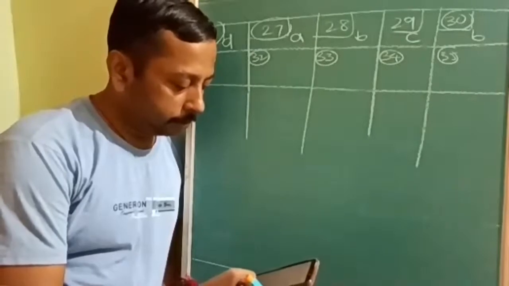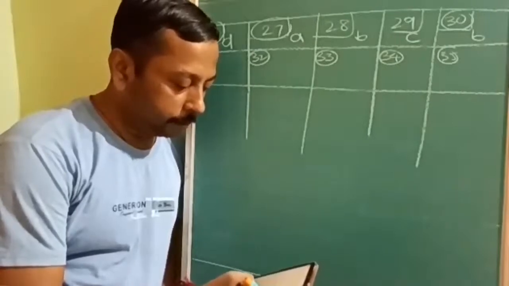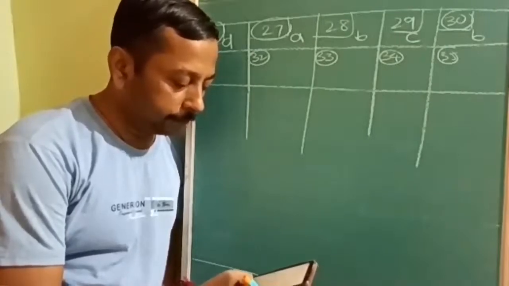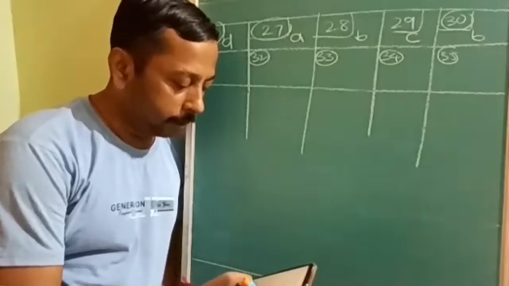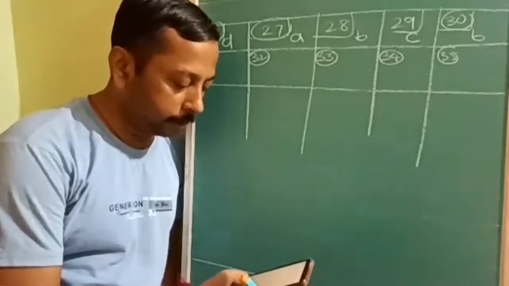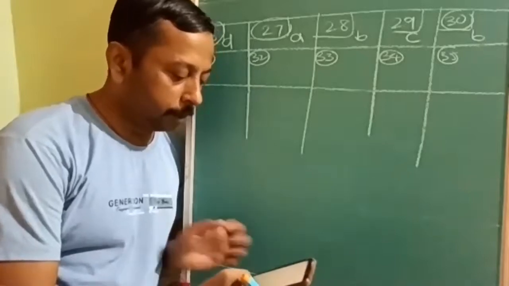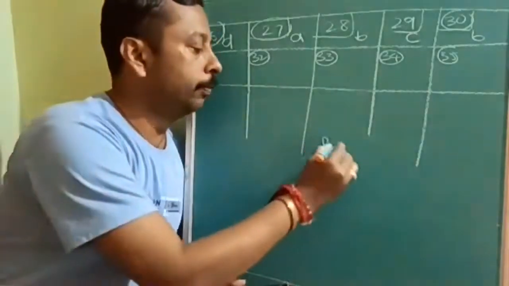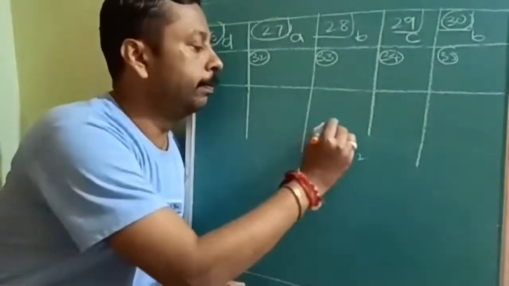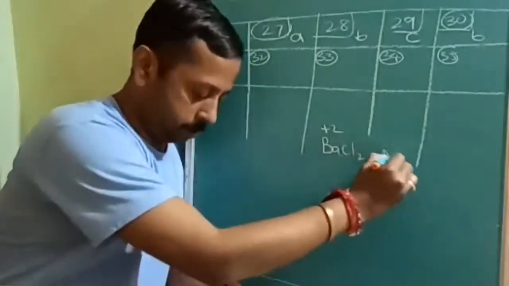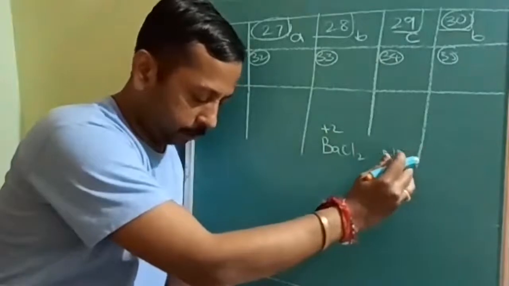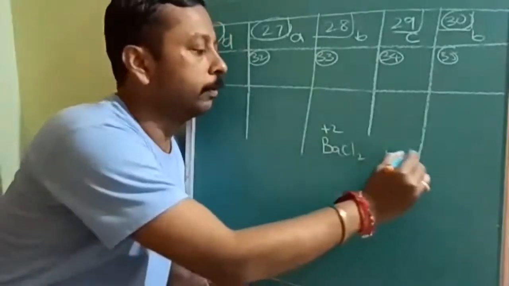Then the flocculation value of BaCl2 is much less than that of KCl, and Na2SO4 much less than NaBr. Okay, the correct statement about them. Here in the case of BaCl2, we are checking with barium 2 positive, and KCl we are checking with K positive.